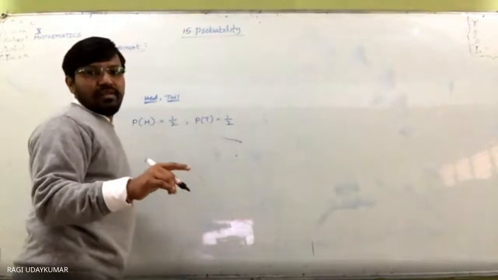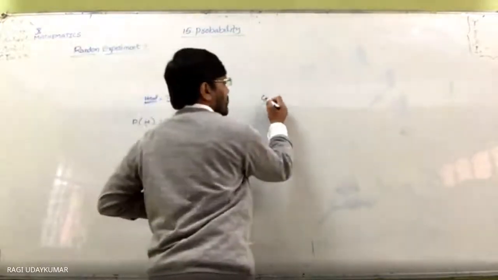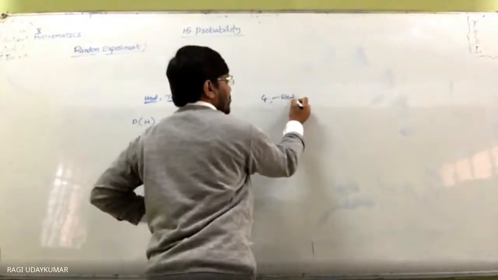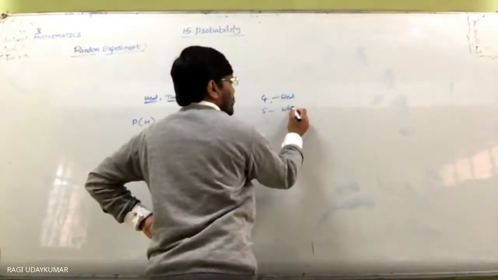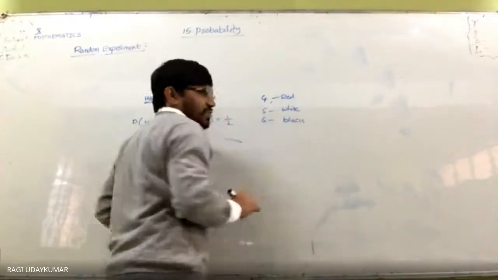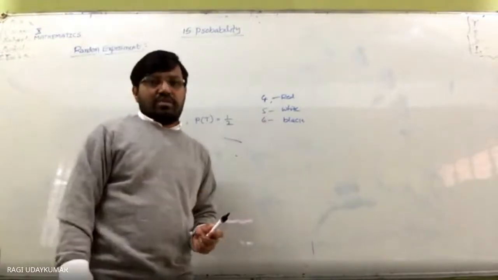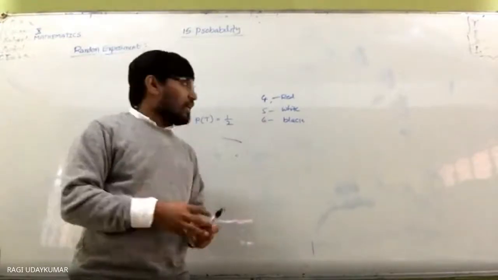Suppose a bag contains 4 red balls, 5 white balls, 6 black balls. And if it is given that each is an equally likely outcome, what is the probability of getting a red ball?